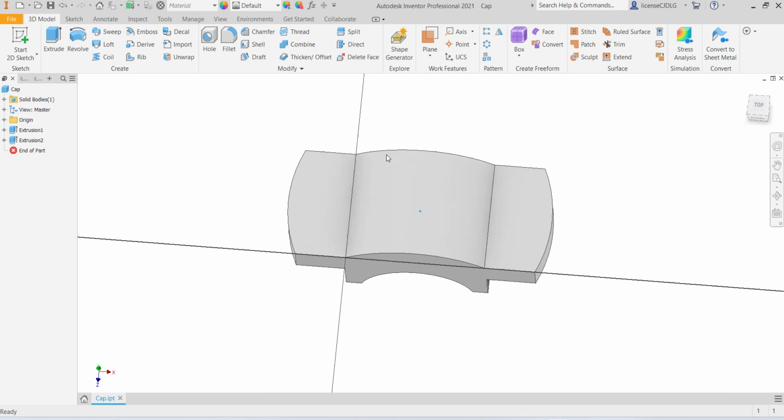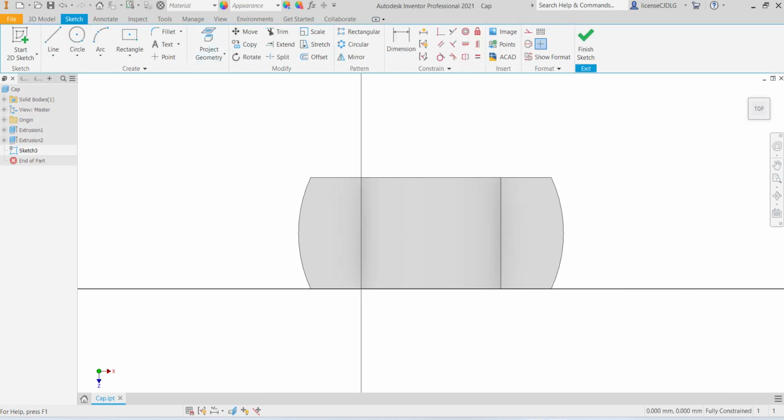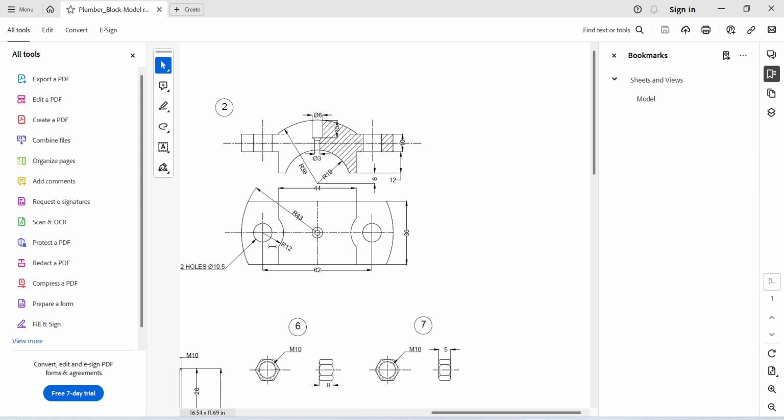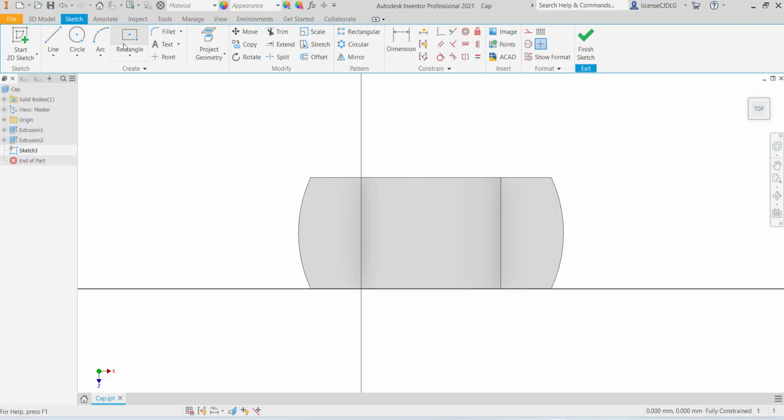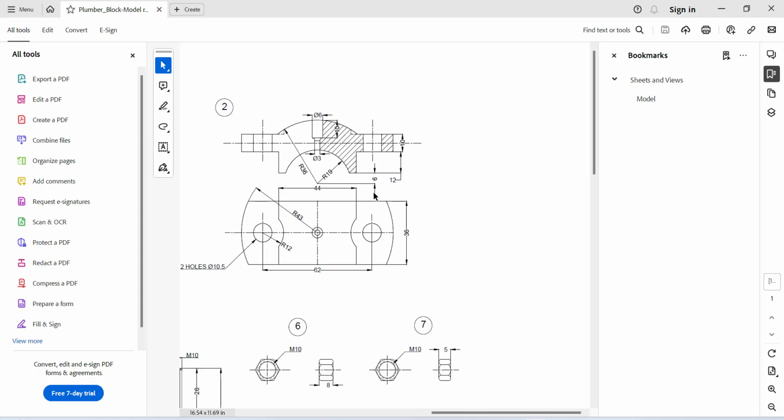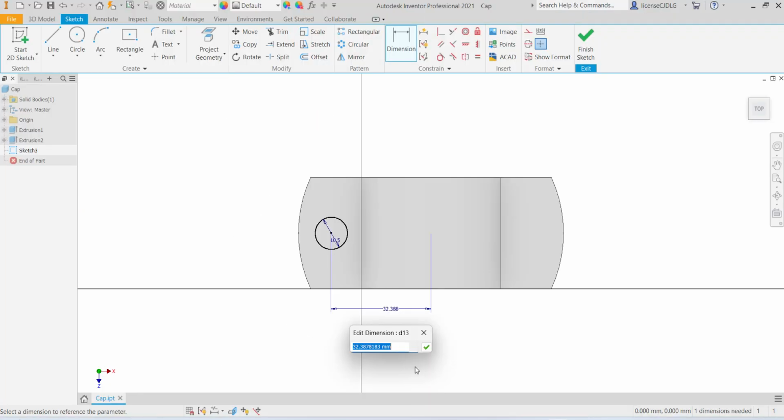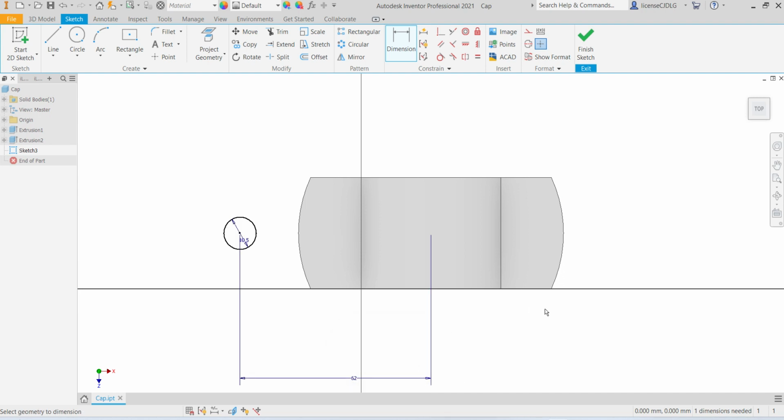Select this surface, sketch. First create the 10.5 holes. Select circle, 10.5. Pitch is 65, I think 62. 62 by 2, 62 by 2.